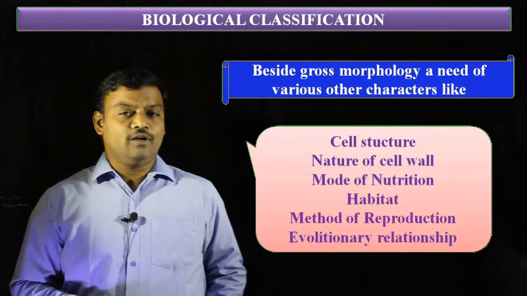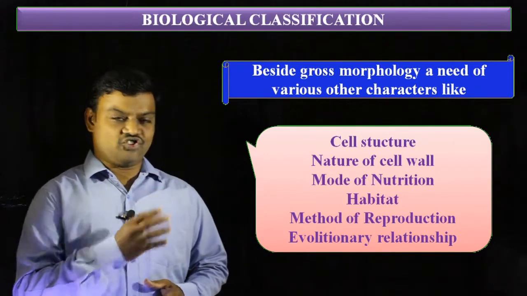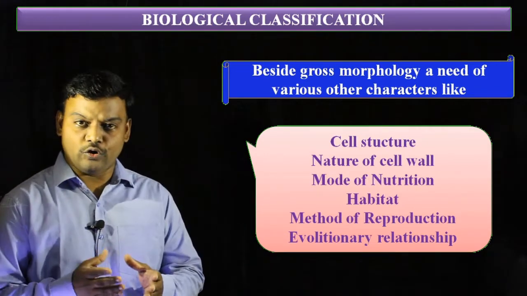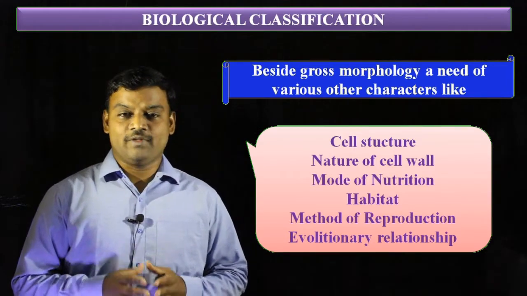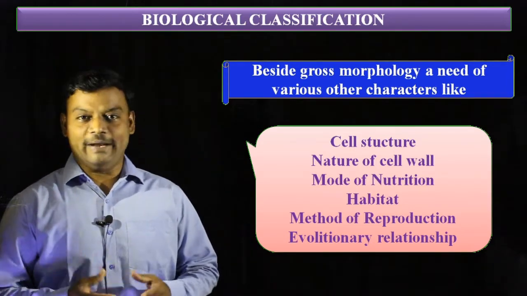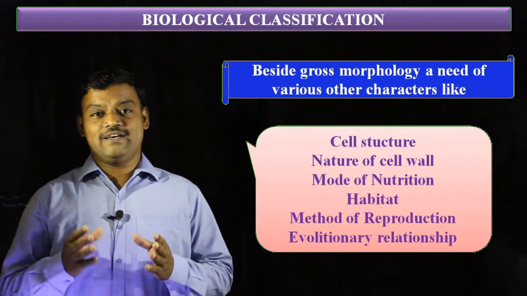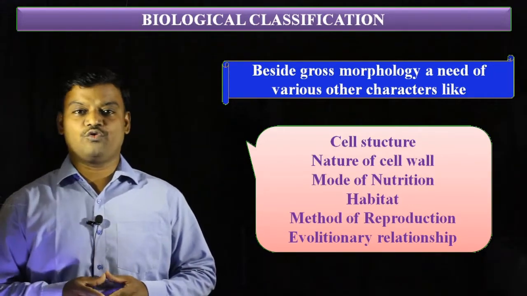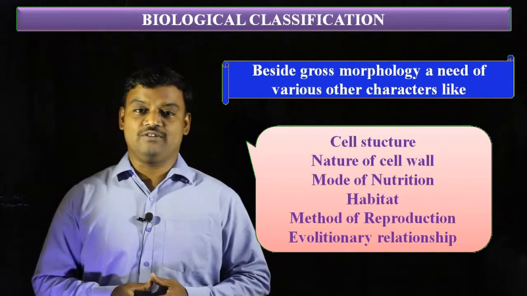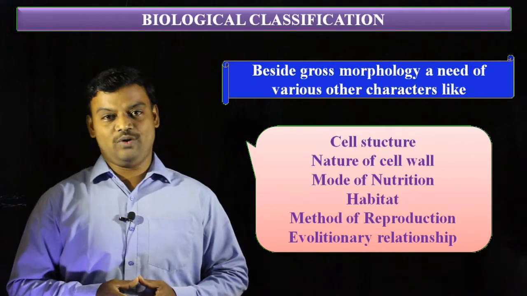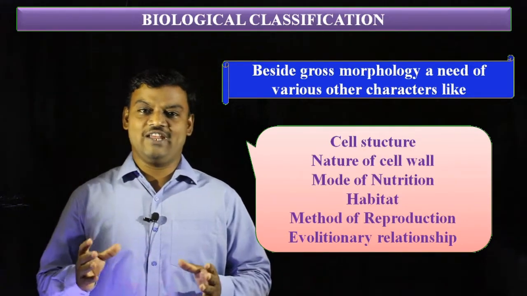The classifications are made based on cell structure, either prokaryote or eukaryote, and cell wall nature, whether it is made up of cellulose or other materials, and mode of nutrition, whether the organisms are photosynthetic or non-photosynthetic, along with habitat, and mode of reproduction like sexual, asexual and vegetative reproduction, along with evolutionary relationship.